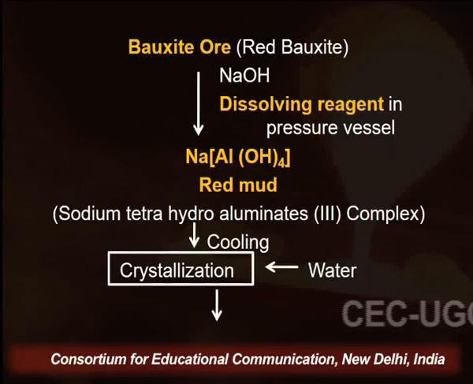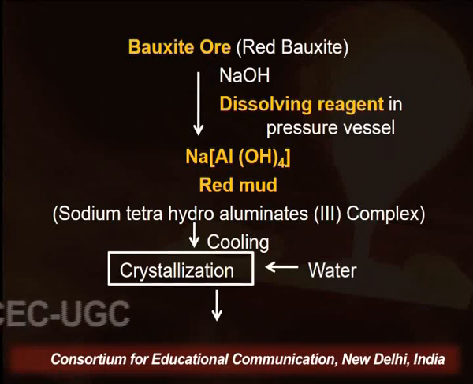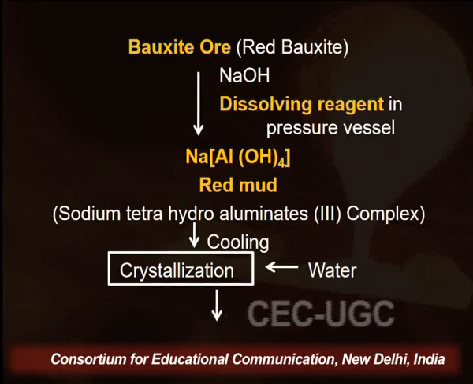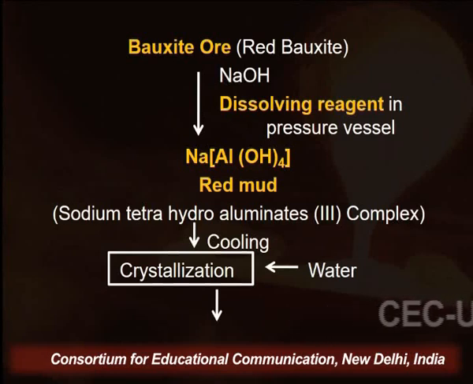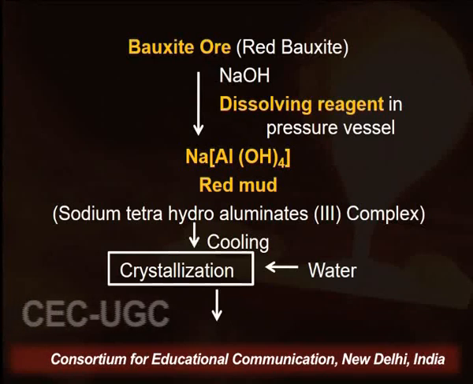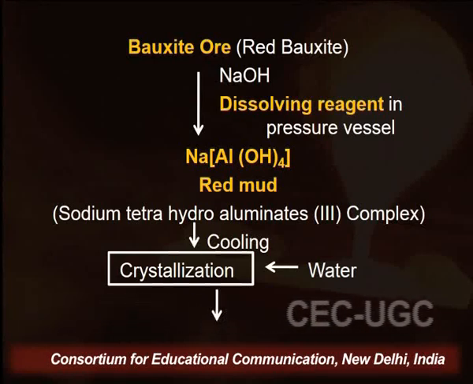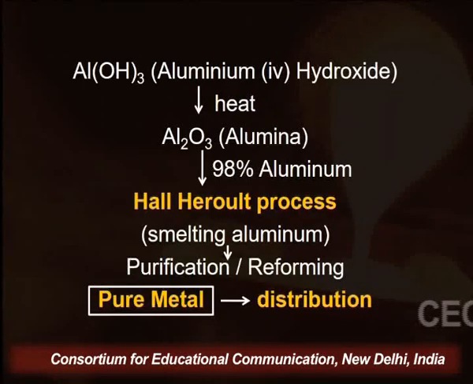Its name is sodium tetrahydroaluminate. When this sodium tetrahydroaluminate undergoes cooling, we get a crystallized form of that product. That crystallization takes place in water and we get